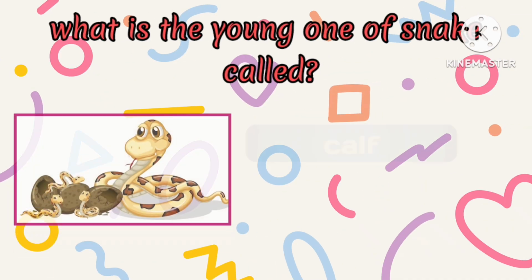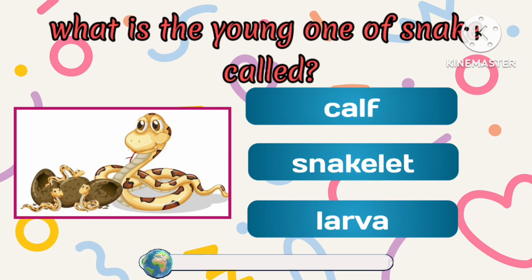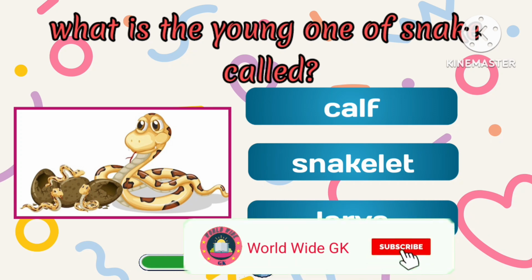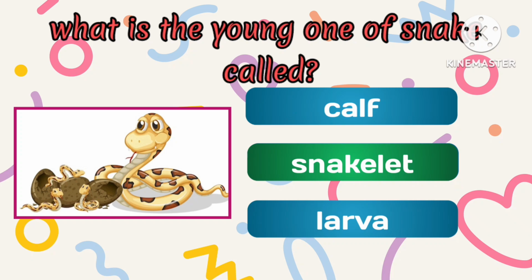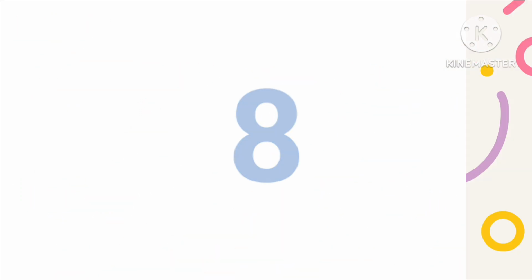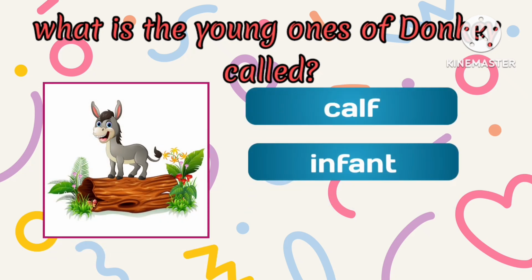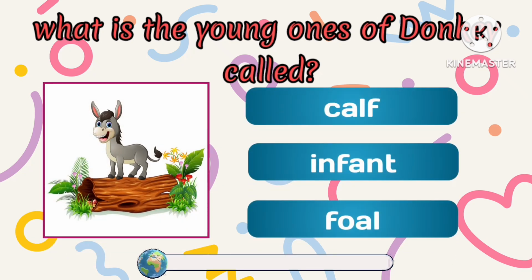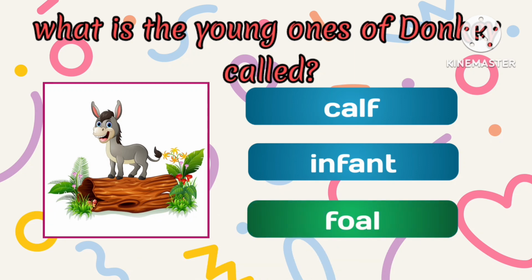What is the young one of a snake called? The young one of a snake is called a snakelet. What is the young one of a donkey called? The young one of a donkey is called a foal.